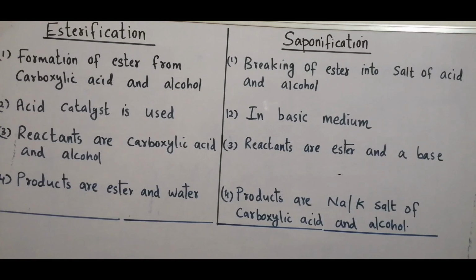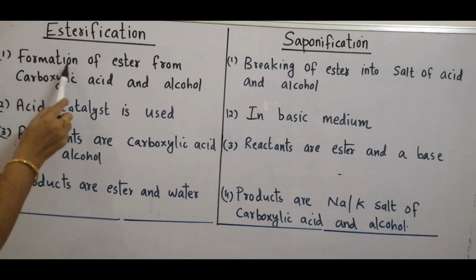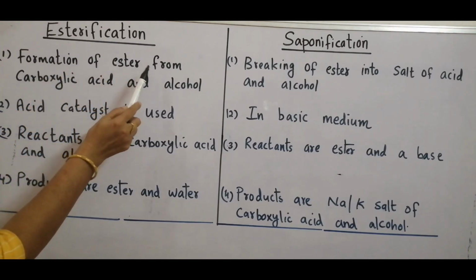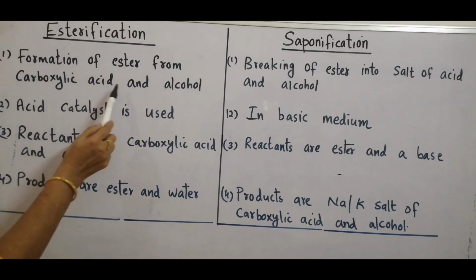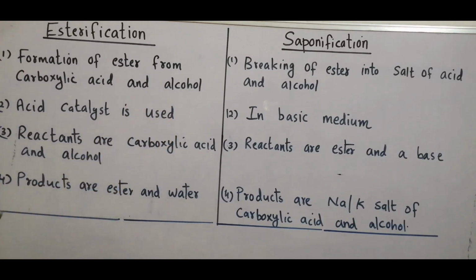Let us see the major differences between esterification and saponification. Esterification is the formation of esters from carboxylic acid and alcohol, whereas saponification is breaking of esters into salt of acid and alcohol.